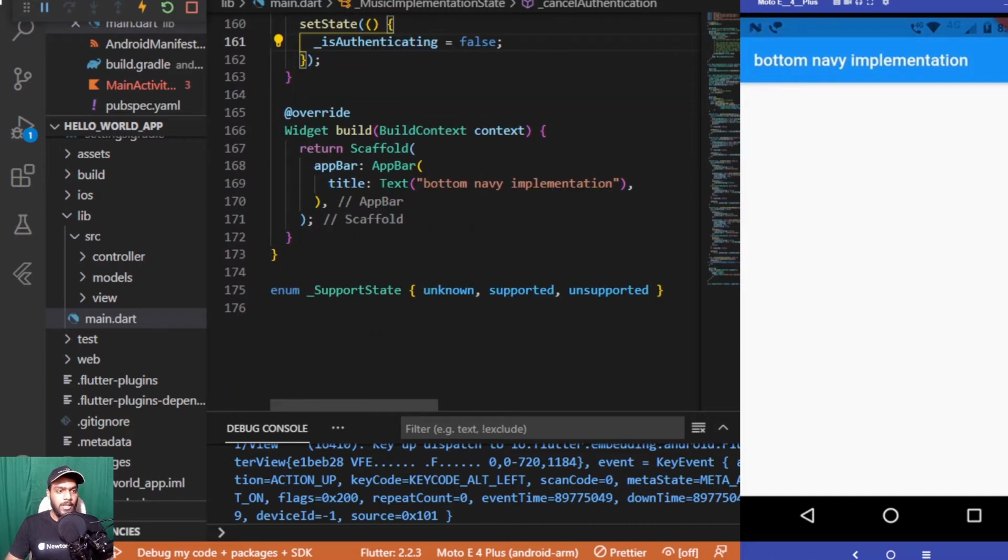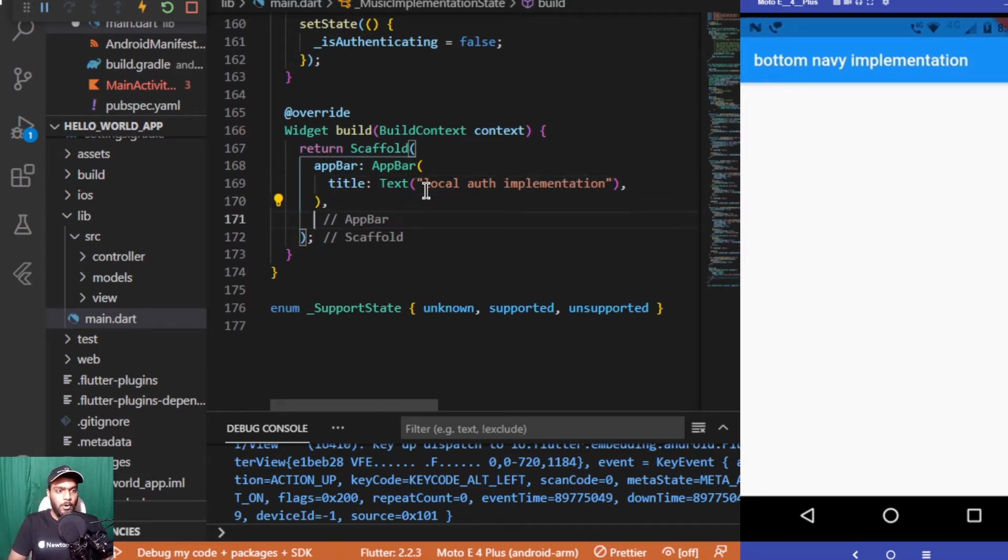So let's start with the build part of our app. In the starting we are having the scaffold. In that we are having an app bar which will be returning the title. So in place of this bottom nav bar, I'll be writing the package which we are using, so local auth, writing local auth authentication or implementation.